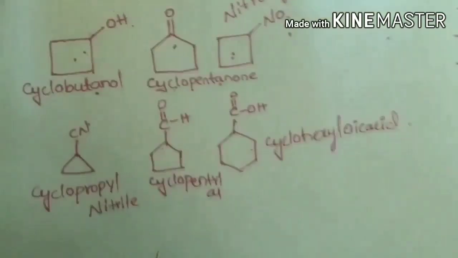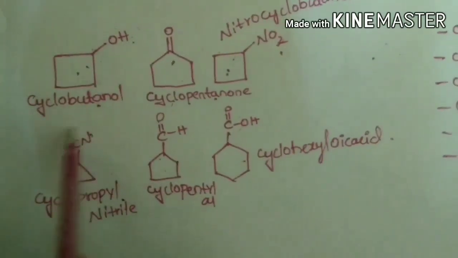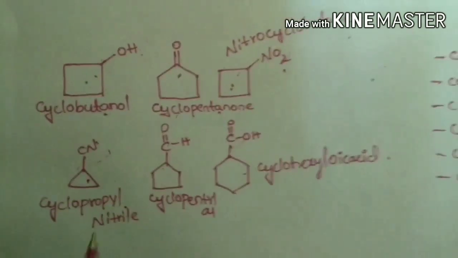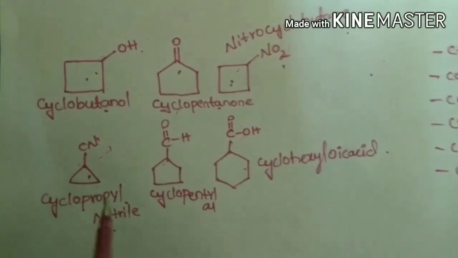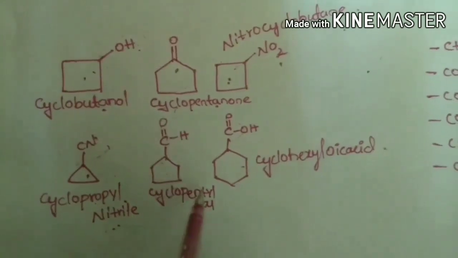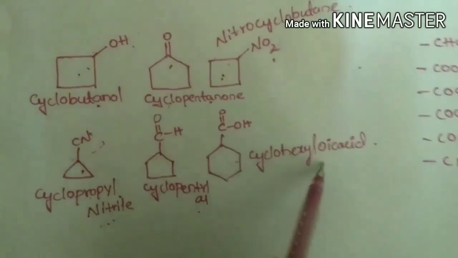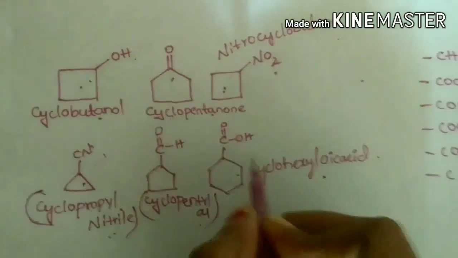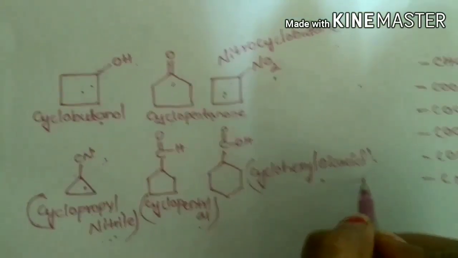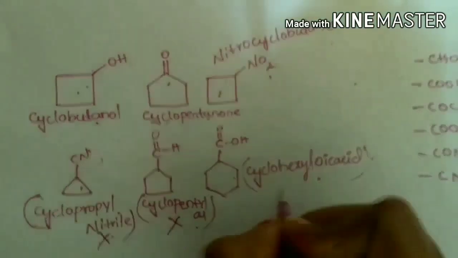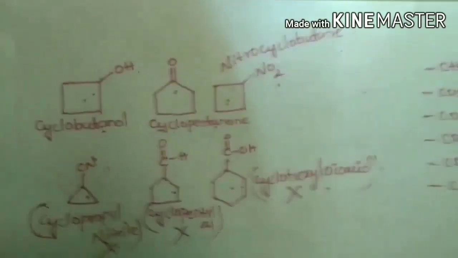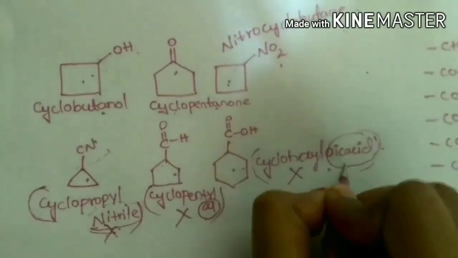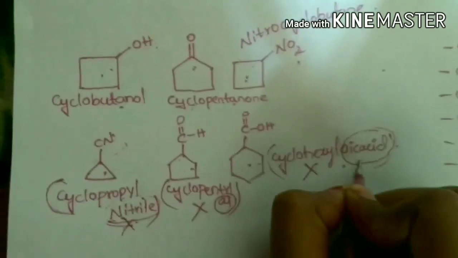Coming to these cyclic compounds, where these carbons are not included in the cyclic chain. While naming these compounds, names like cyclopropyl nitrile, cyclopentanol, and cyclohexyloic acid are generally not accepted. We should not use nitrile or oic acid as suffixes of their functional groups.